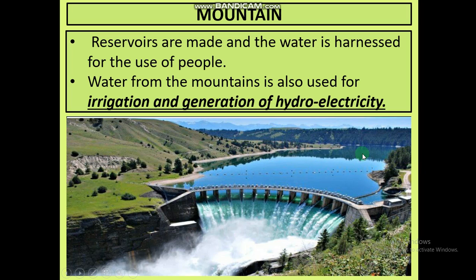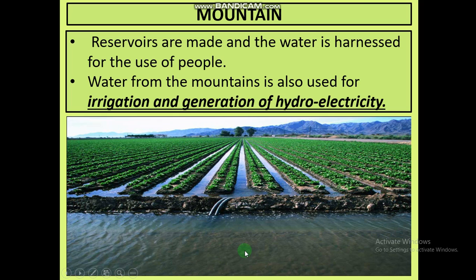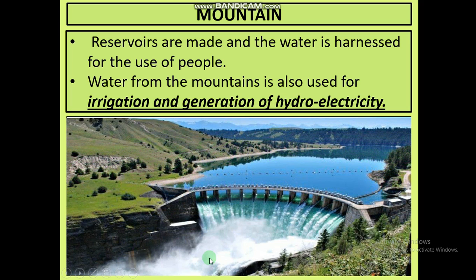This lake-type shape that is made is known as a reservoir, and it helps to take water to the fields for irrigation and to store water for use and for the generation of hydroelectricity as well. As you know, this is a dam, and when water flows with great speed, the motors situated at the bottom of the dam structure keep moving, and then a lot of heat is generated, and that heat is converted into electricity, which is then supplied to our houses.